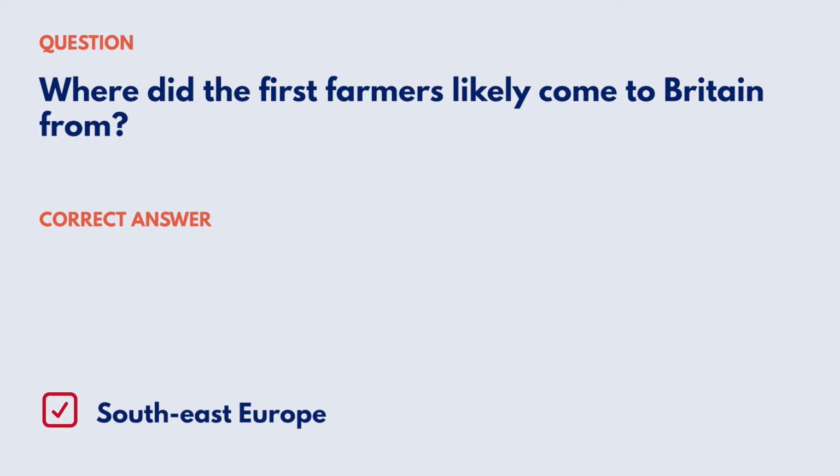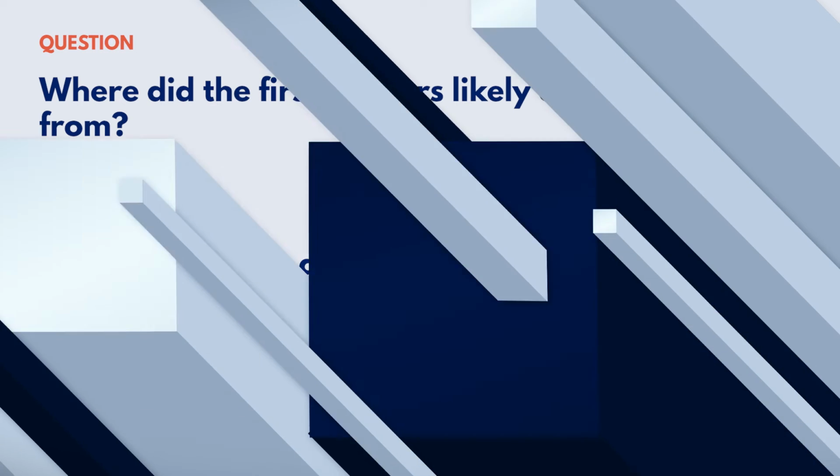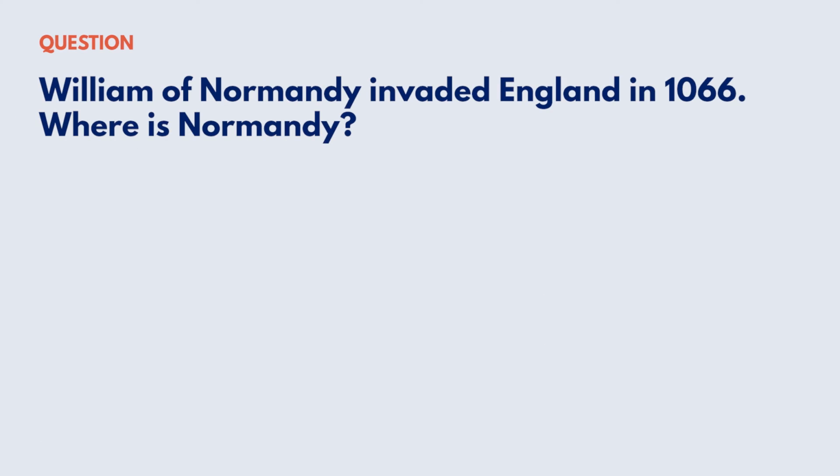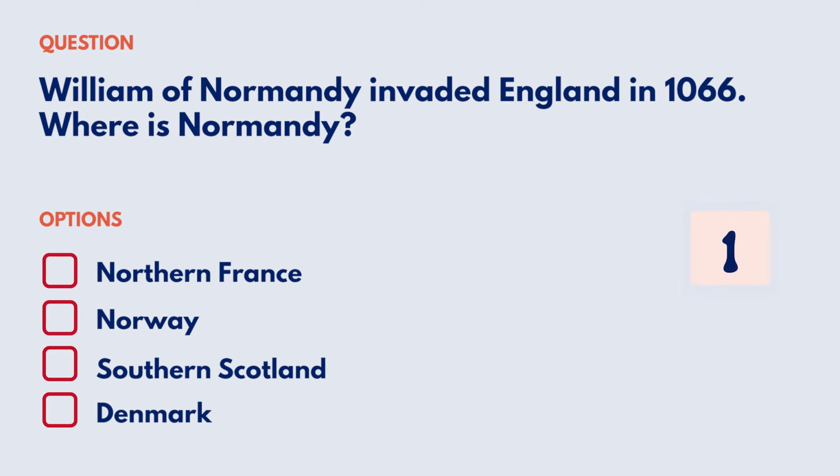Correct answer: Southeast Europe. Explanation: the first farmers arrived in Britain around 6,000 years ago. The ancestors of these initial farmers likely originated from Southeast Europe. William of Normandy invaded England in 1066. Where is Normandy? Your options are: Northern France, Norway, Southern Scotland, Denmark.